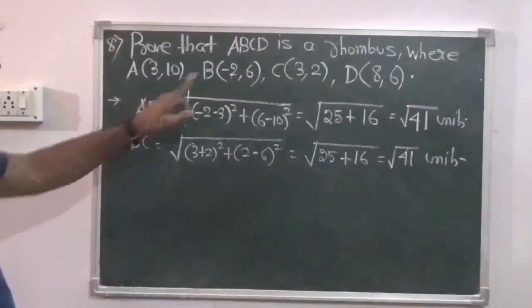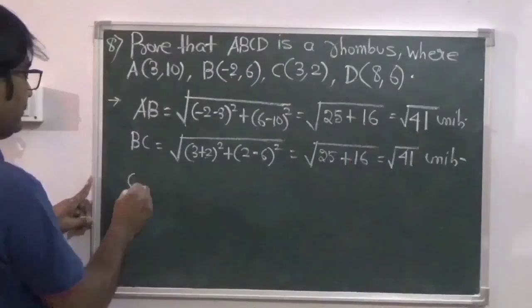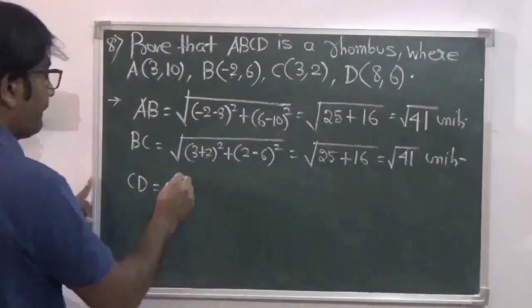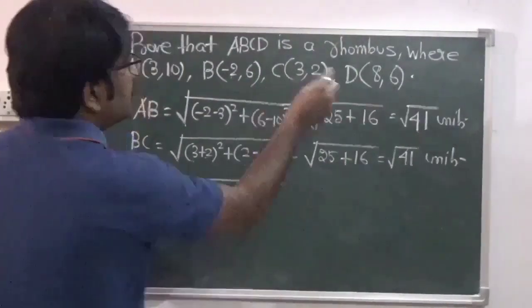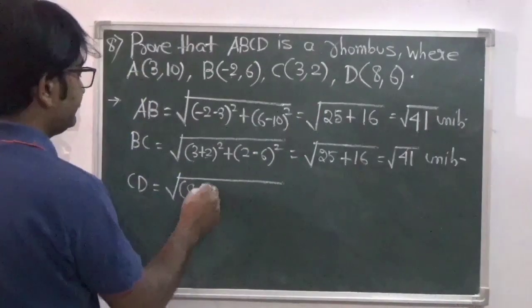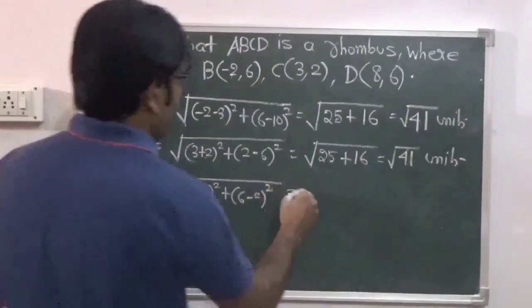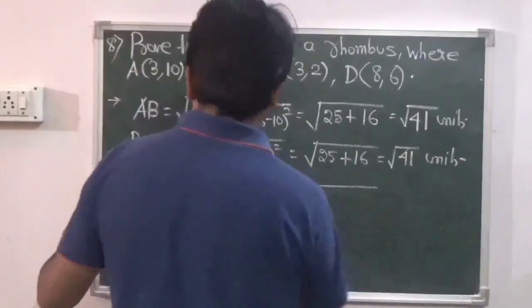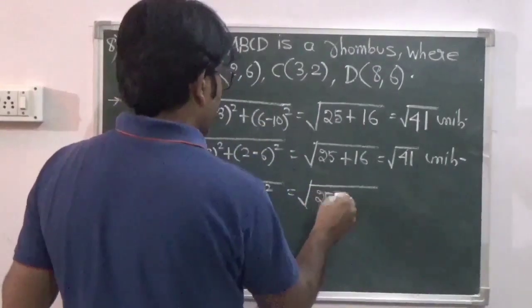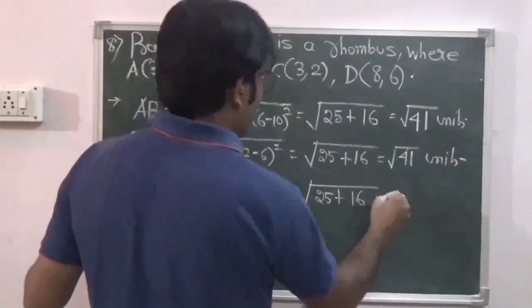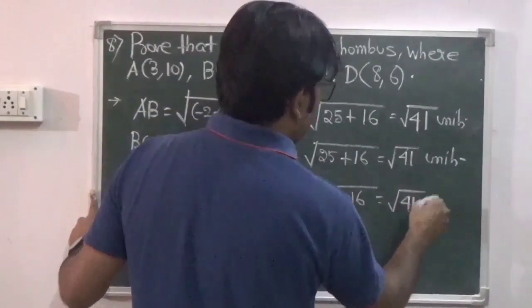Then you need to find CD. CD is root over (8 minus 3) square plus (6 minus 2) square. So you have 5 square, that is 25, plus 4 square, 16, so that is again root 41 units.